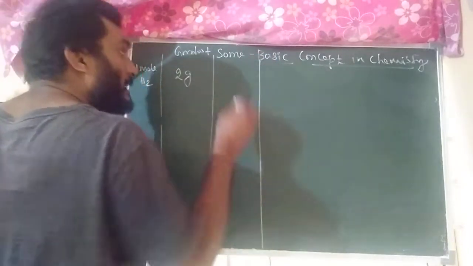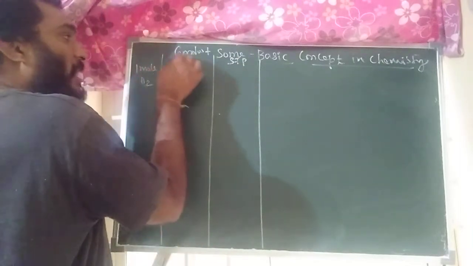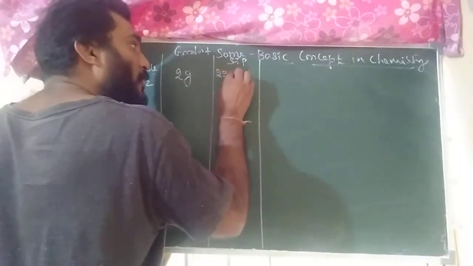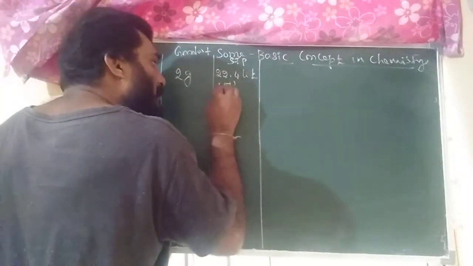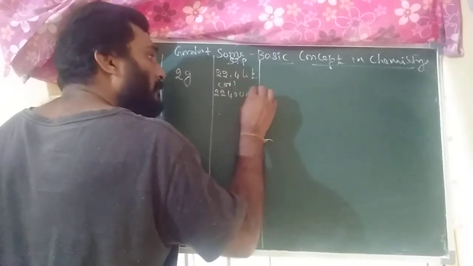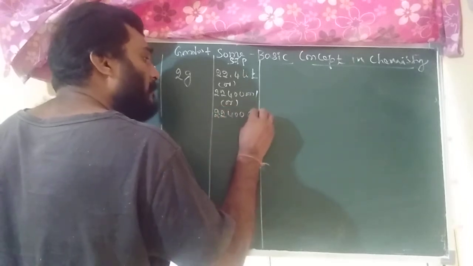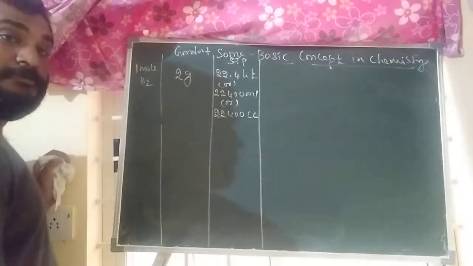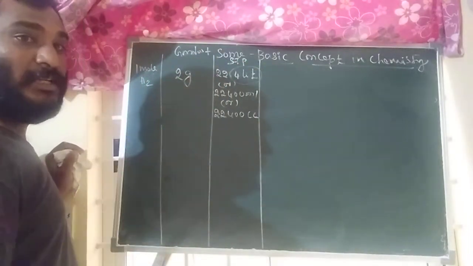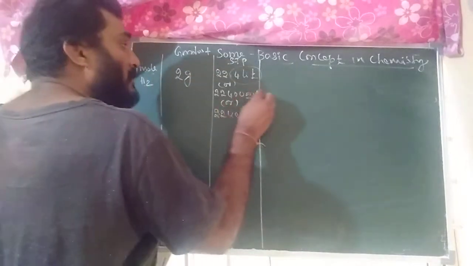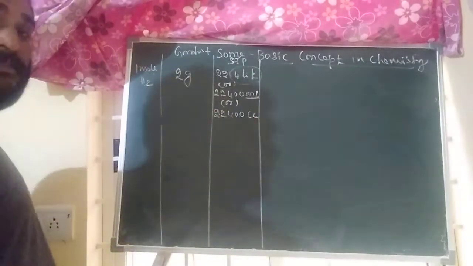Second, the STP condition. In STP condition, 1 mole of hydrogen molecule occupies how much volume? 22.4 liters. In terms of ml, it means 22,400 ml. In terms of cc, that is cubic centimeters, 22,400 cc.